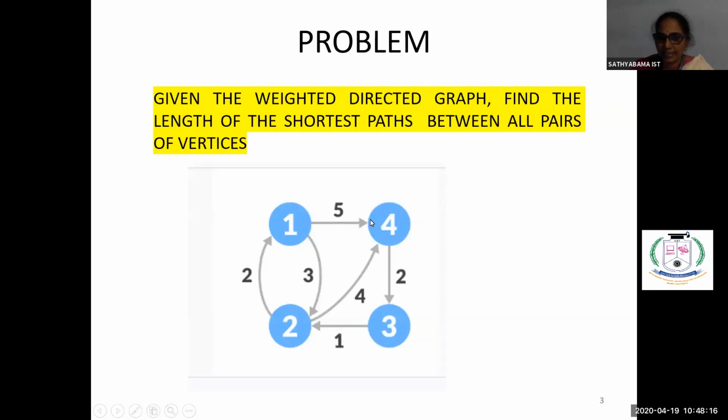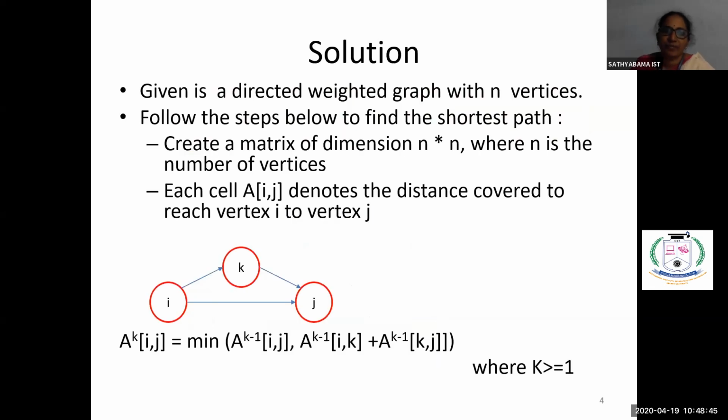We are given a graph here, and we have to find the length of the shortest path between all pairs of vertices. We are given 4 vertices. So find the shortest path for 1 to 2, 1 to 3, 1 to 4. Similarly, 2 to 1, 2 to 3, 2 to 4, 3 to 1, 3 to 2, 3 to 4. Similarly, 4 to 1, 4 to 2, 4 to 3, by taking each and every vertex as the intermediate vertex. We'll see how to solve this.